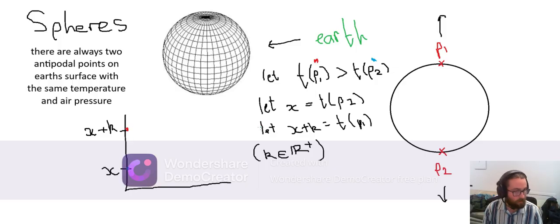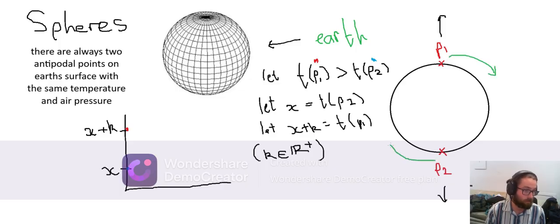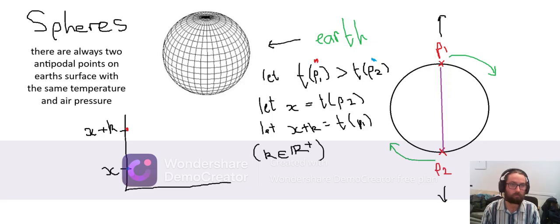Cool, alright. Now here's what I want to consider doing. I want to imagine moving P1 clockwise around my ring and moving P2 clockwise around my ring, but keeping them at opposites from each other. So they're moving at the same speed. Let's imagine we have some kind of axle here, rotating along the center point, clockwise. Like a sort of hinge thing, it's pivoting around. The line's moving at the same point. So point 1 and point 2 are constantly changing, but they're always opposite from each other. So they're always going to have this property where they're antipodal.